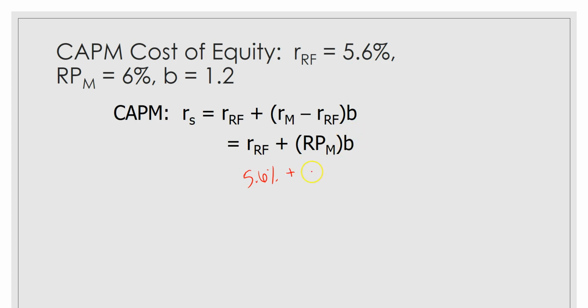Add to that our market risk premium of 6% and multiply that by our beta of 1.2. And that gives us a required return of 12.8%.